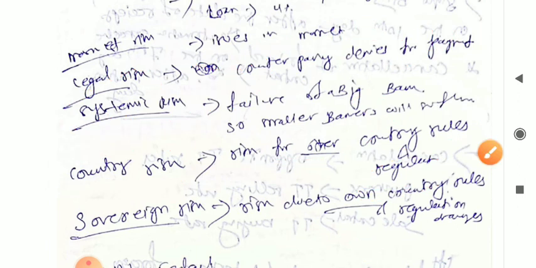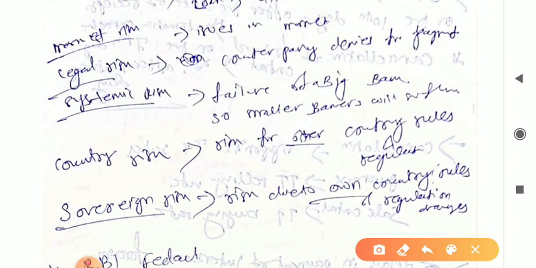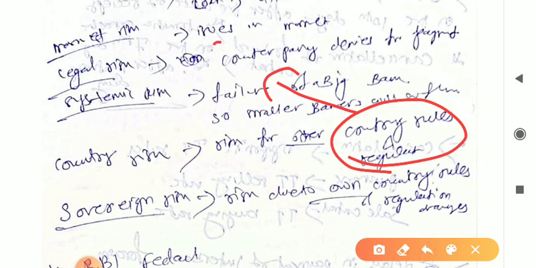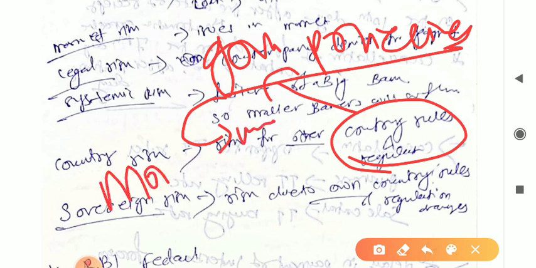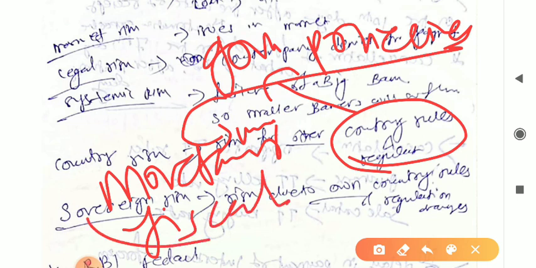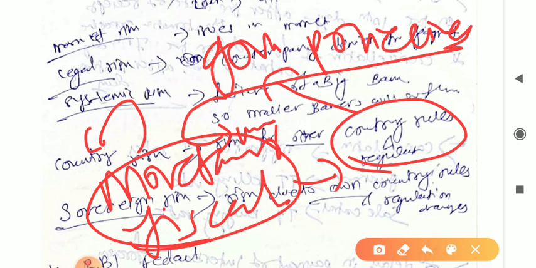These terms can be directly linked with government policies. What government policies are they creating? Like monetary policy, fiscal policy. All those government policies will directly affect the country, and that can create country risk,